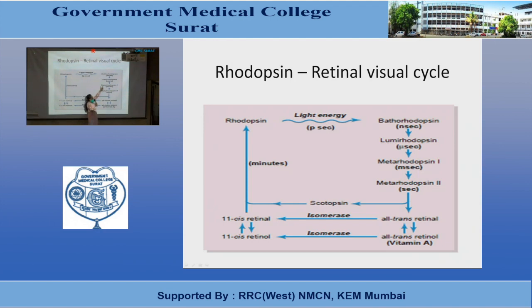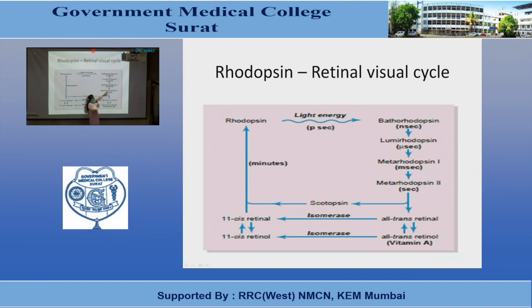Lumirhodopsin within microseconds gets converted into metarhodopsin 1. This metarhodopsin 1 in milliseconds gets converted into metarhodopsin 2. This metarhodopsin 2 is also known as activated rhodopsin, and this activated rhodopsin initiates the process of phototransduction.